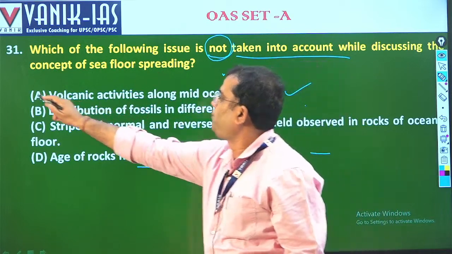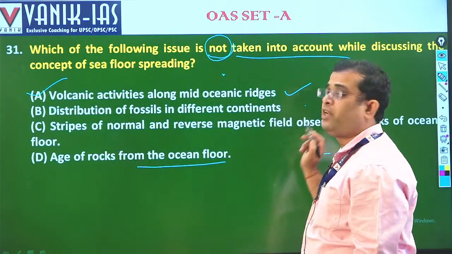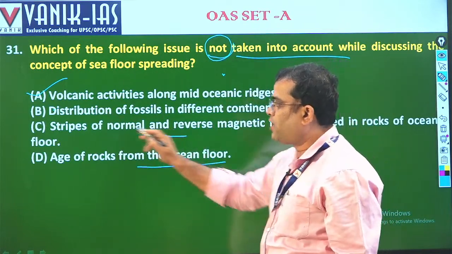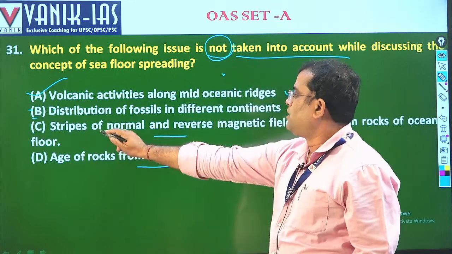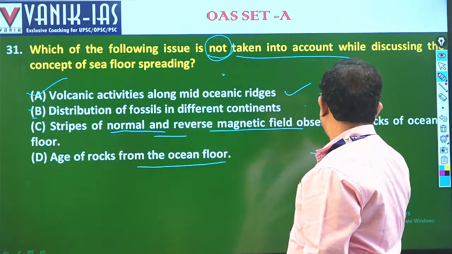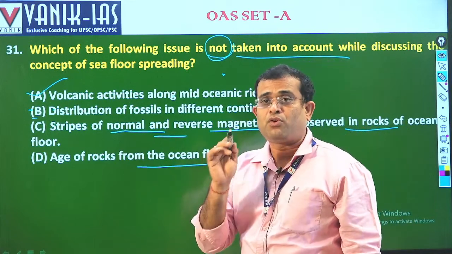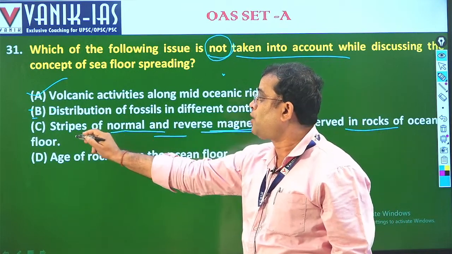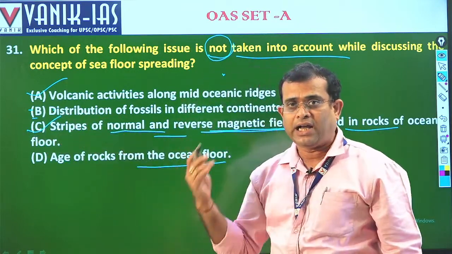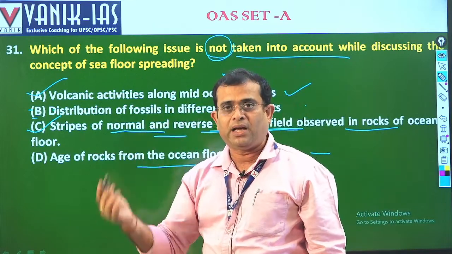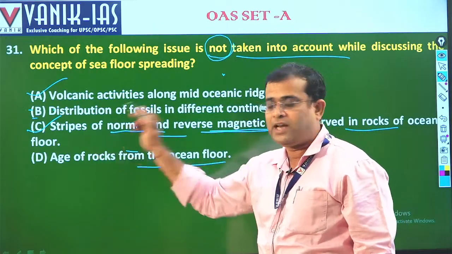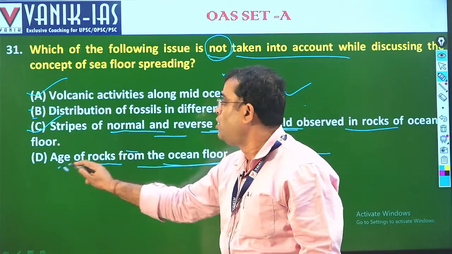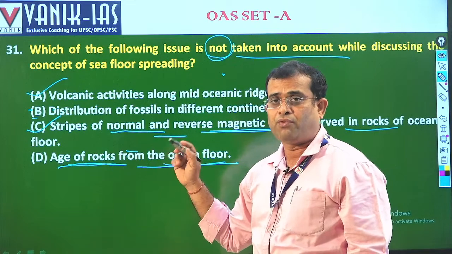Volcanic activities along the mid-oceanic ridges, this is correct. Distribution of fossils in the different continents, let us hold this one. Stripes of normal and reverse magnetic field observed in the rocks of the ocean floor. This is utmost correct, because of the convectional magnetic current, this is very obvious. Then age of rocks from the ocean floor, this is one of the most crucial evidences.